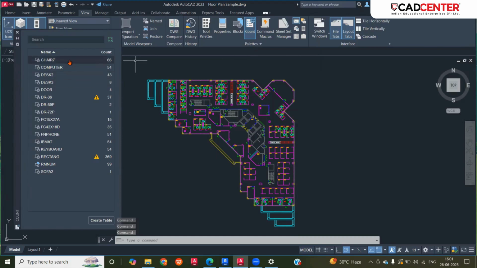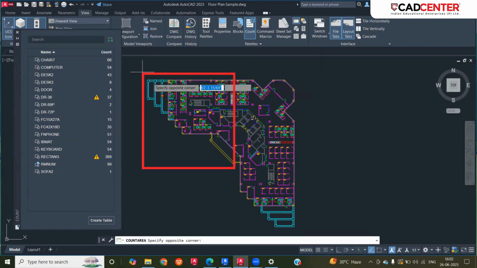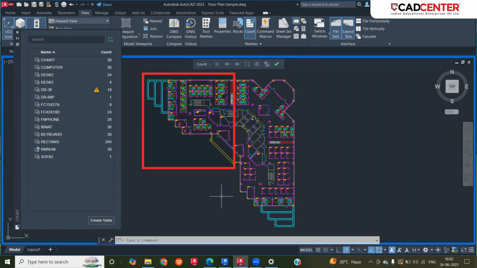By default, what are the components that are available? That entire list we are able to see now. Or you can select a specific area. Click on this command and you can select the area I require, the specific part. This option we can select. If not, we have one more option.